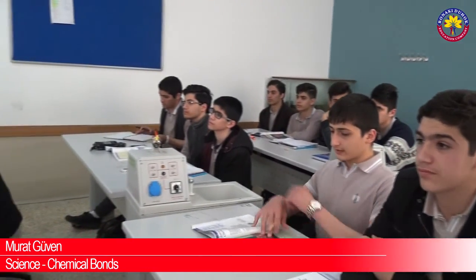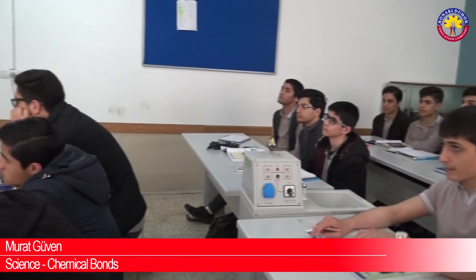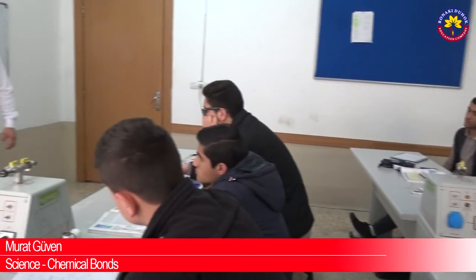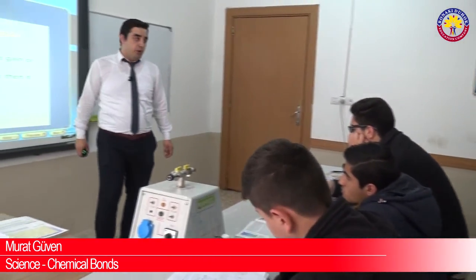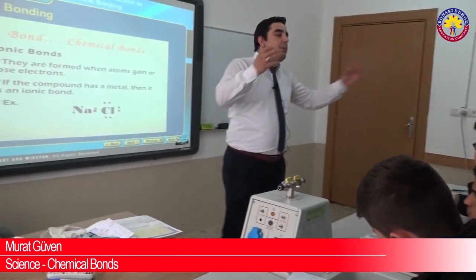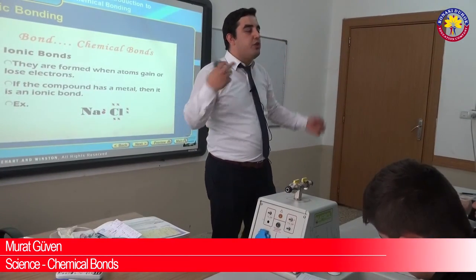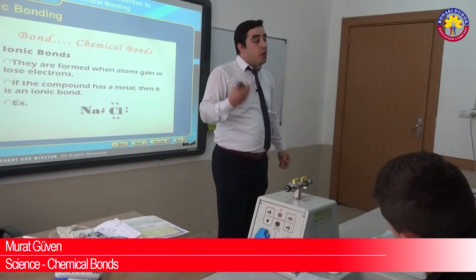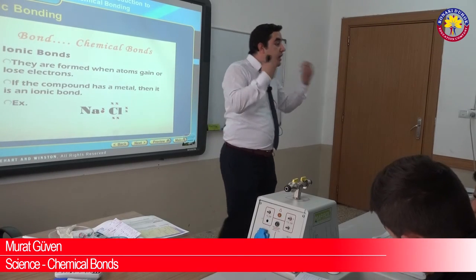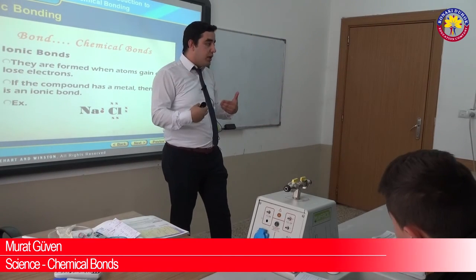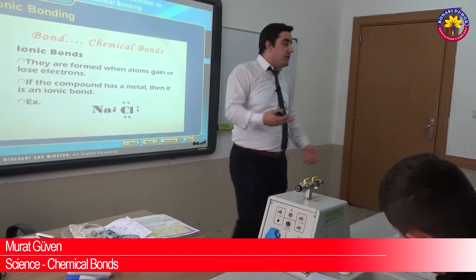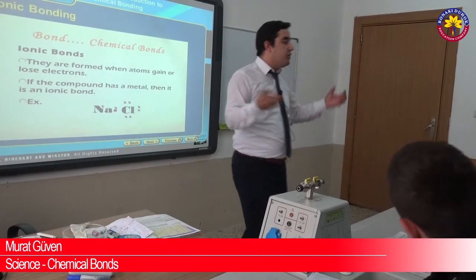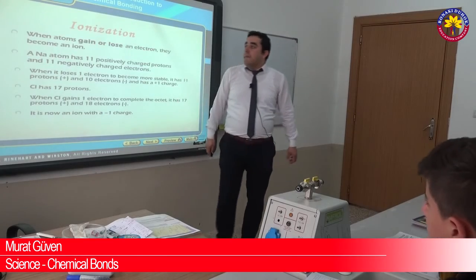They are formed when atoms gain or lose electrons, and if the compound has a metal, then it is an ionic bond. Generally, between metals and non-metals we call this ionic bond. Why? Because metals generally lose electrons and become positively charged, and non-metals gain electrons and become negatively charged. So they form ionic bond.